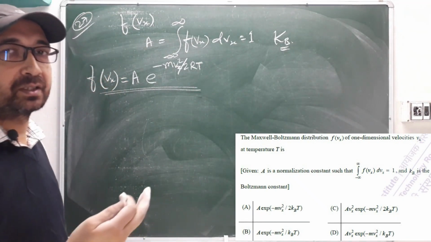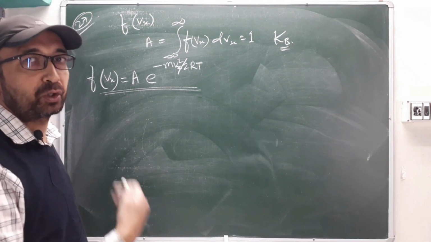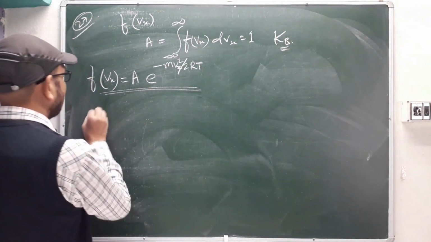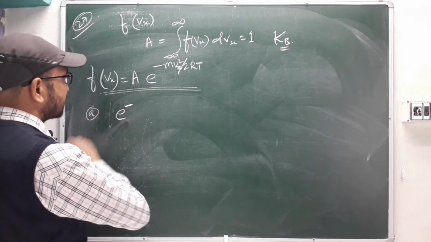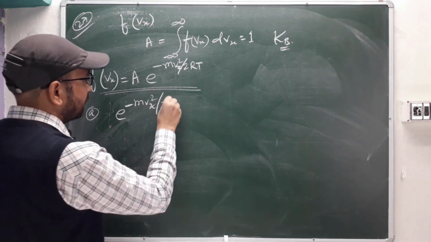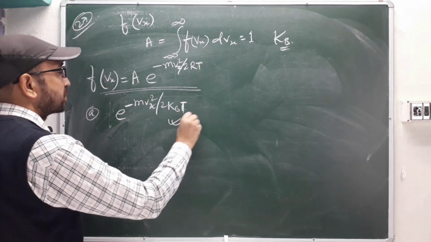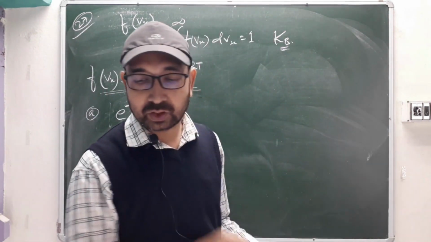Because there is only the factor of your Avogadro's number. If you multiply by Avogadro number, you will get it, right? So it will be your option A. I'll just write exponential factor of m Vx square divided by 2 Kb T, right? So option A will be your correct answer. It is a direct formula based question. Next question is question number